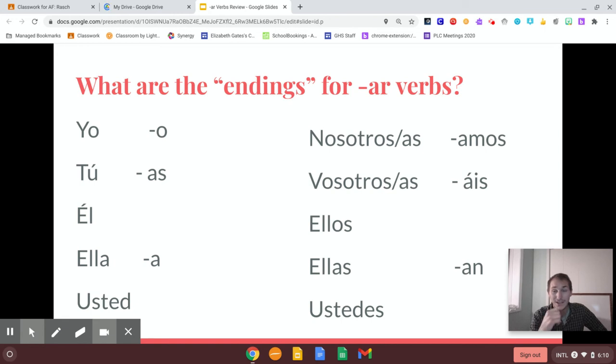Go back and try and say the endings with me or after me, whatever works for you, until you can do it paused and you have it memorized in your head. Don't go on until you have o, as, a, amos, ais, an all memorized in your head. Do not move on, all right? Keep saying it.